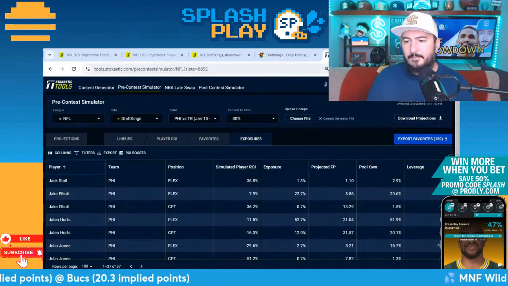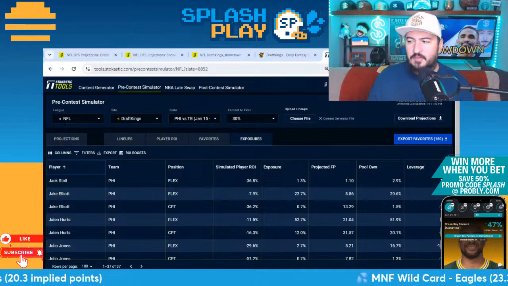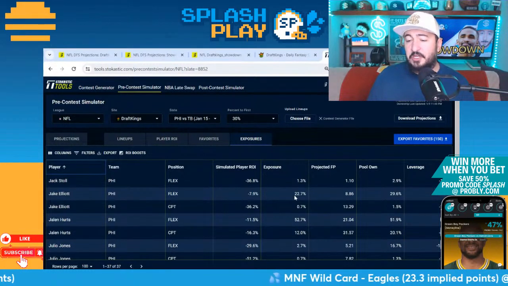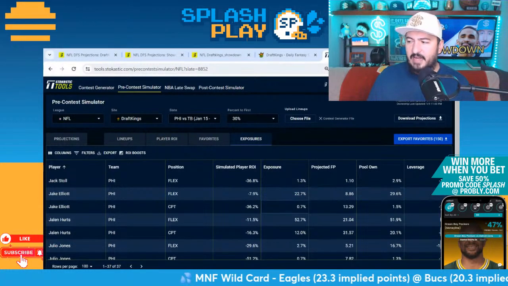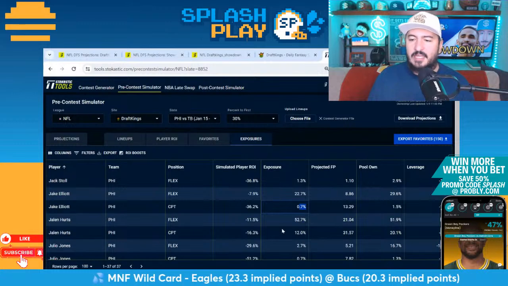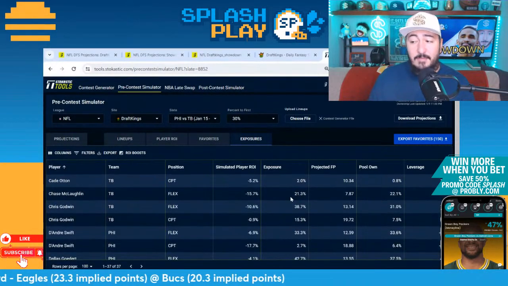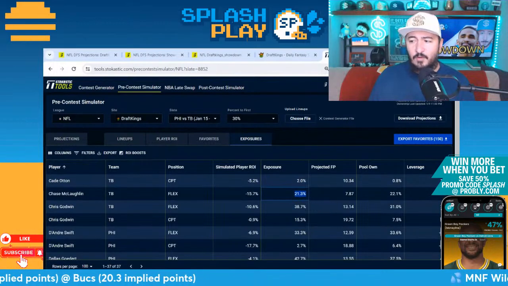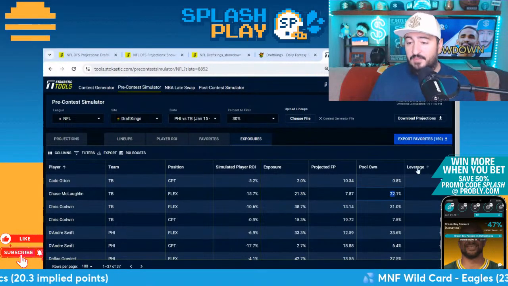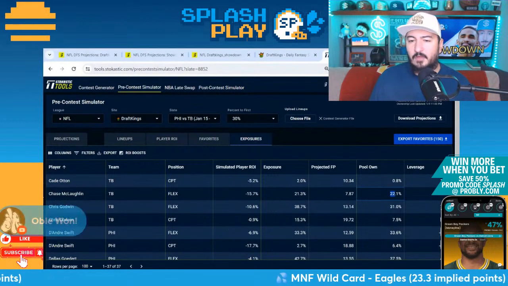He's coming up 23% in the flex, 1% at captain. So they do want you to get less than the field at the flex and then also half the field at captain as well. Whereas Chase McLaughlin, the other kicker, not getting any of him at captain, and you are getting basically with the field with him. So the Sims do think that McLaughlin is a better player.